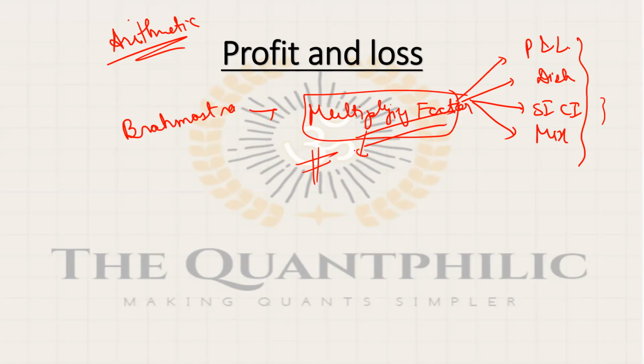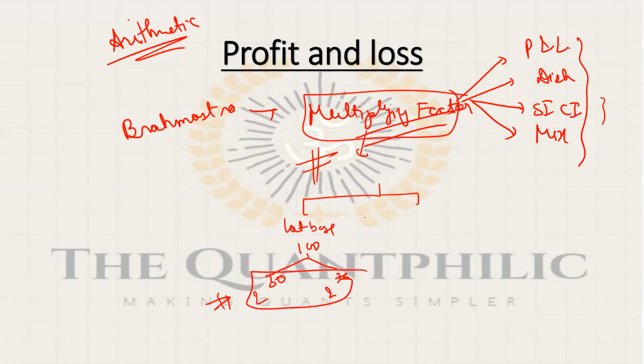Now, other questions can come from this profit and loss topic. We can divide it into two parts. Questions based on lots: say he bought 100 items, 30% of the items he sold at this much percent profit, 70% at this much loss, so calculate the overall. These types of questions you can expect. And here, the other type can be discount based.